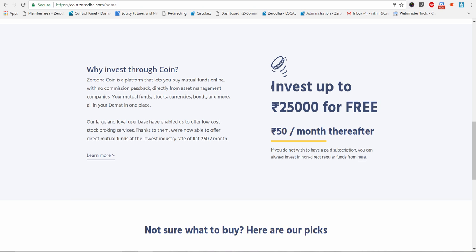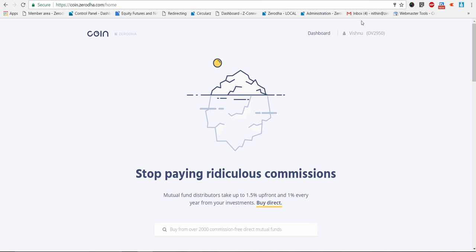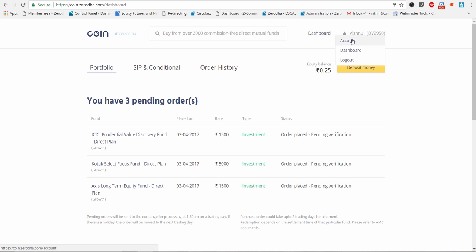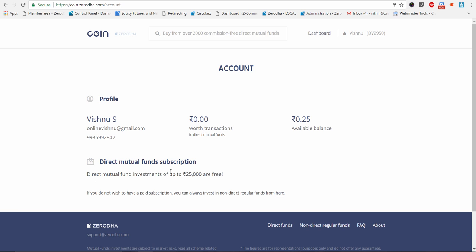Now, how does the subscription work? Let me go back to the dashboard. If I go to the account, as you can see, until my first 25,000 of investments are through, you will see a value of 0 here. This value will keep increasing, and the day it hits 25,000 and over is when that 50 rupees monthly fee will start kicking in.